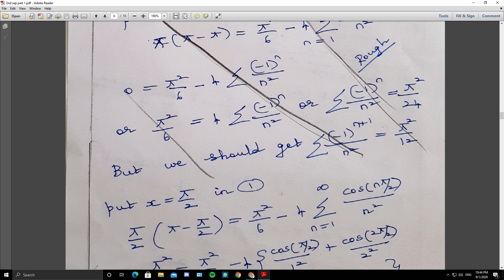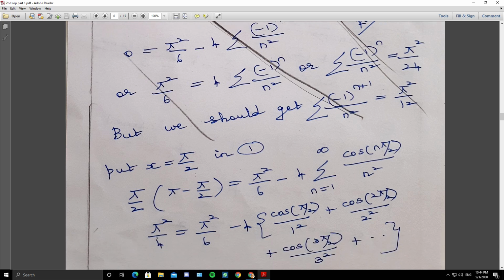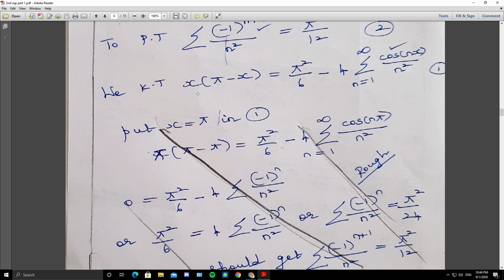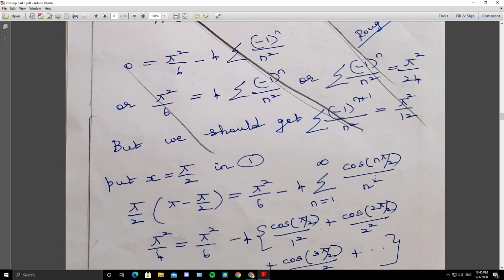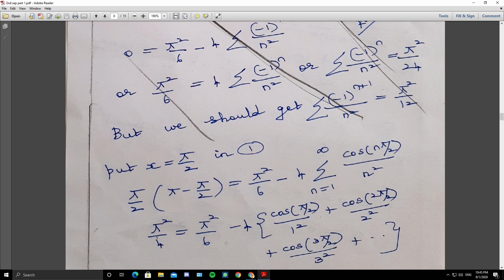Then I am trying with x as pi by 2. Pi by 2 also belongs to the closed interval 0 to pi; it is a point between 0 and pi. So if I take x as pi by 2, pi by 2 into pi minus pi by 2 equals pi square by 6 minus 4 times summation cos n pi by 2 by n square. The left side, pi by 2 into pi by 2, is pi square by 4.